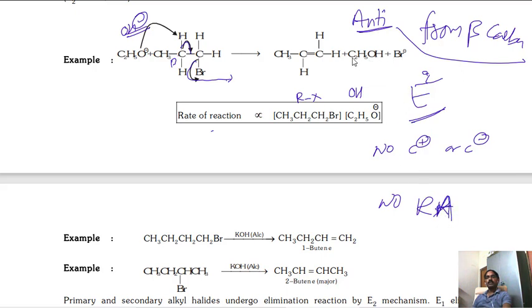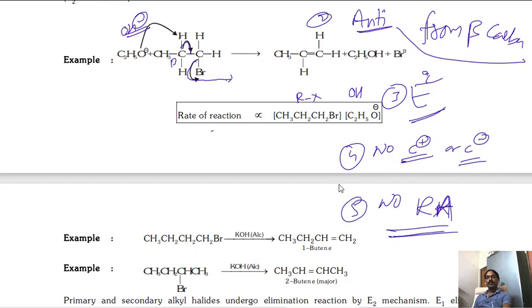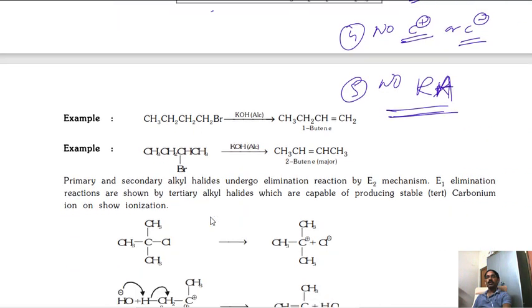See, the points are these. Hydrogen leaving from the beta carbon. Second point, anti-elimination. Third point, the rate depends on both, that's why E2 elimination. Fourth point, no carbocation, no carbanion. The fifth point, no rearrangement. In case of dehydration, we saw a primary carbocation changing into a secondary carbocation, then elimination takes place. But here such rearrangement does not take place.